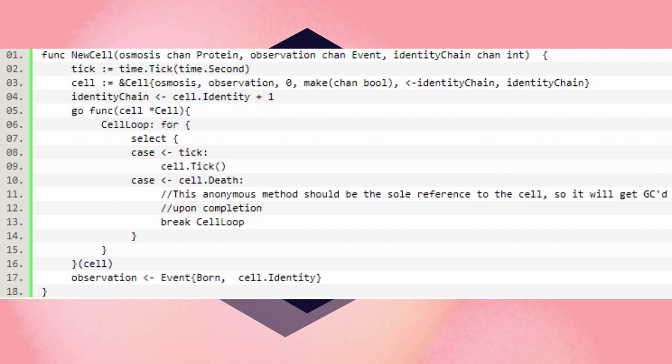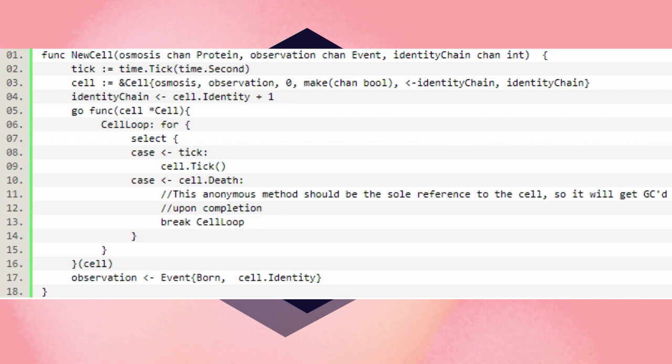Start at the top. So this is called a constructor. Honestly, there's really only this second line that actually creates an object. But let's see what we're being called with. It's being called with a channel of proteins, which is our osmosis stream, some channel of observation events, and some identity chain. So we're not getting other values that we might not expect to be getting.